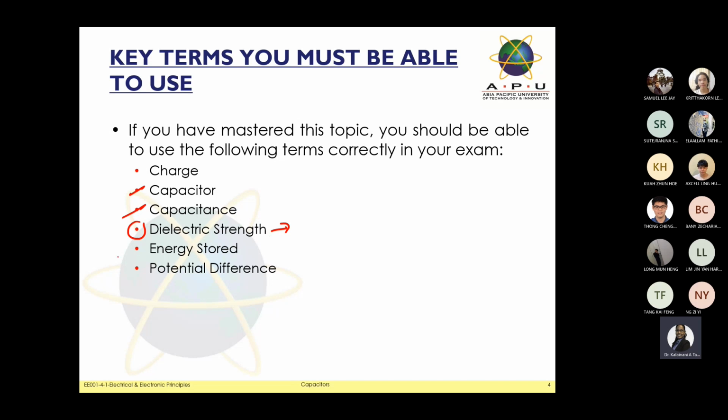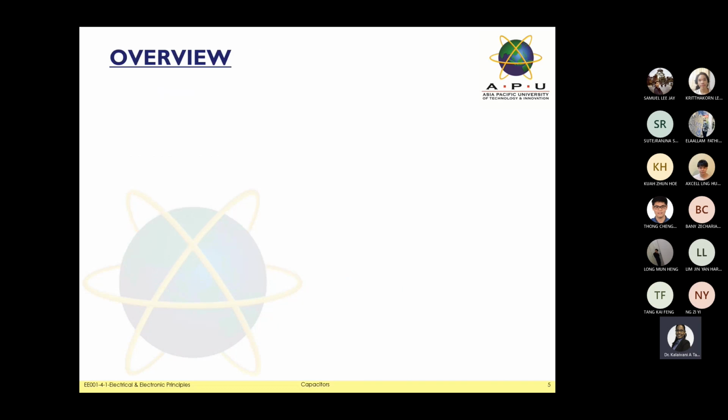The next part is the energy stored. And the next one is the potential difference. When I go through or read potential difference, you need to know it stands for voltage. Voltage means it's related to your supply. This is what they call the potential difference. Even in the capacitance chapter, for the components, it means the supply. Let's go to the next part.